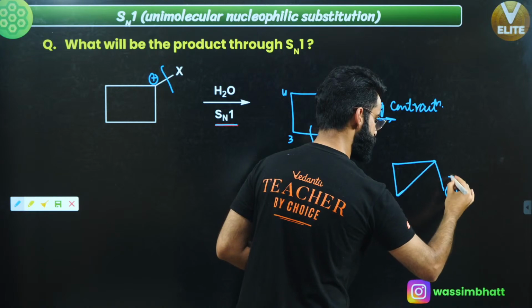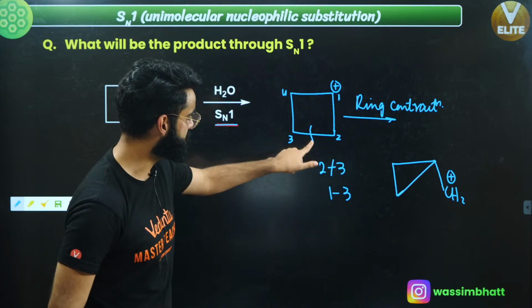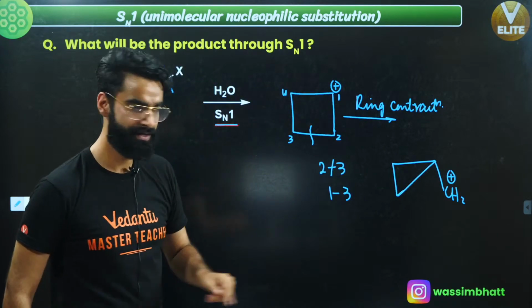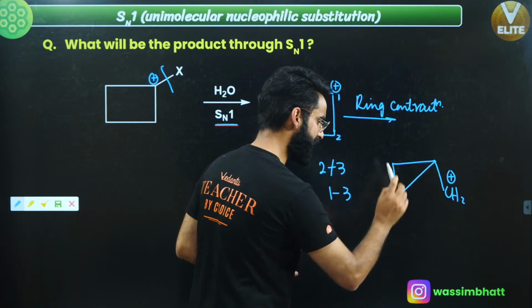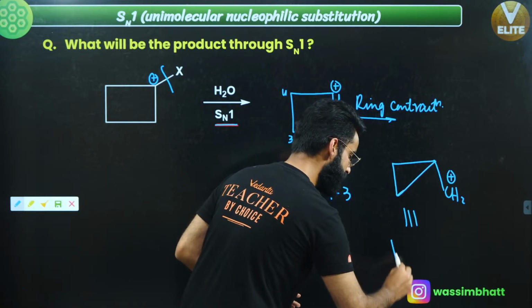This is CH2 with the positive charge, right? I have broken this 2-3 bond and I have made this 1-3 bond over here. So finally, you got this carbocation, right? This carbocation, I can draw like this as well.